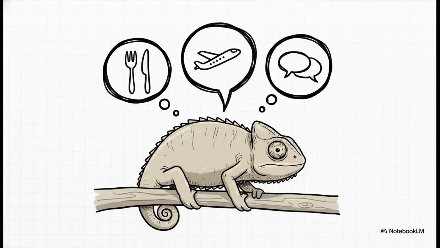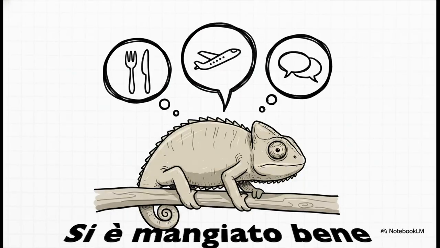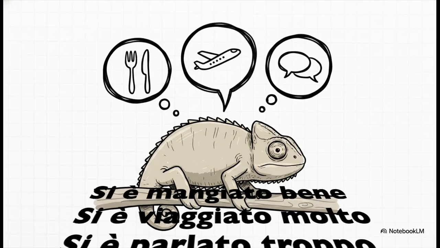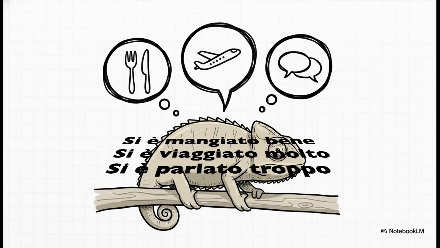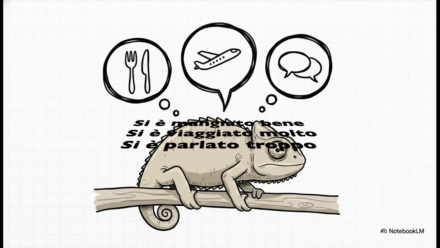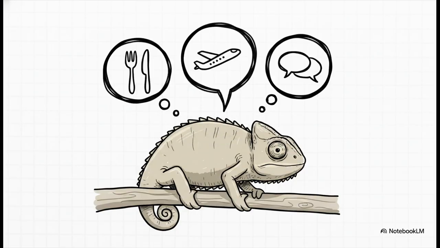Let's see that blueprint in action. Si è mangiato bene, si è viaggiato molto, si è parlato troppo. Notice how there's no specific noun following the verb in any of these phrases? When there is no noun following the verb in this basic structure, the past participle acts kind of like a chameleon resting on a neutral background. It just stays right there in the standard masculine singular form, ending in O.